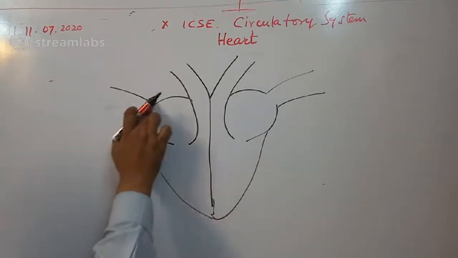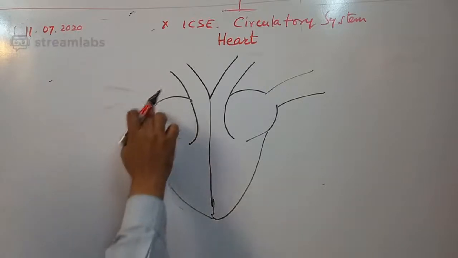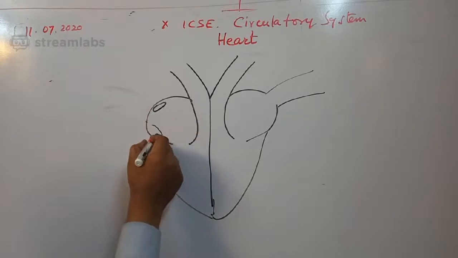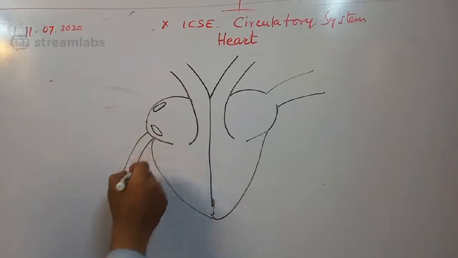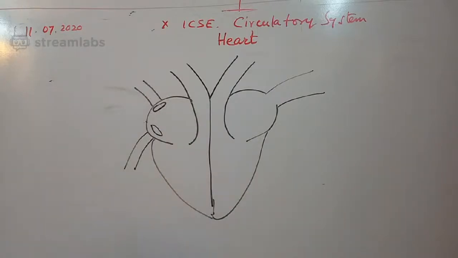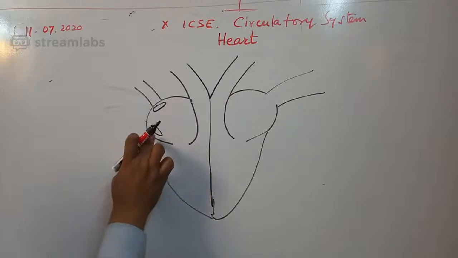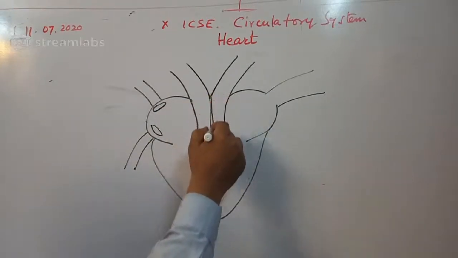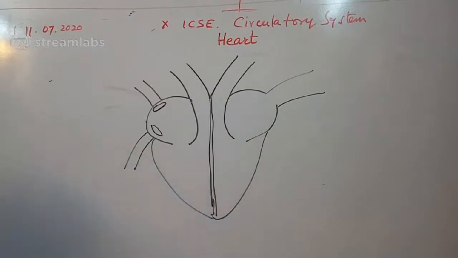If you understand this part very carefully, you will understand better when I explain it. I have a reason why I have drawn it like this. This is one septum. It is something like this. Understand this.